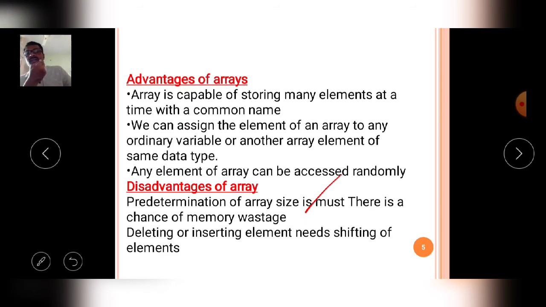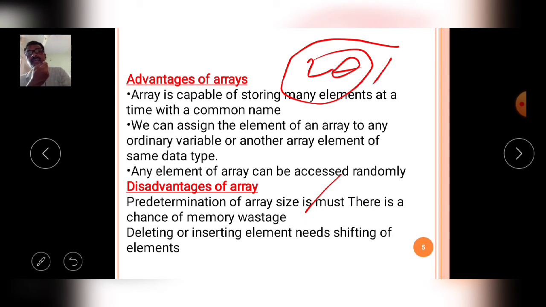For example, if you declare an array of size 20 of integer data type, each variable takes 2 bytes, so in total it carries 40 bytes of memory in the random access memory. But in the programming, we used only 2 variables.